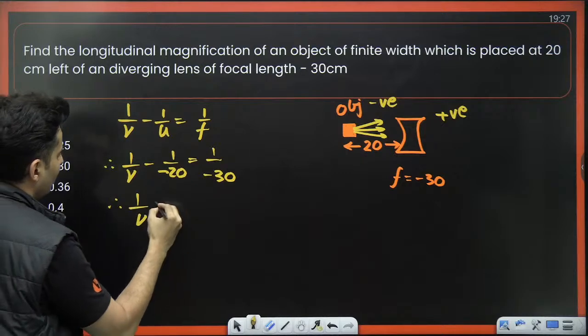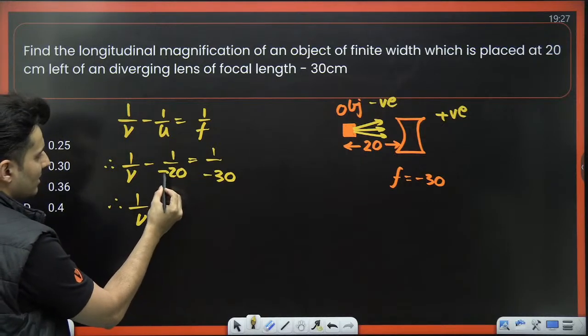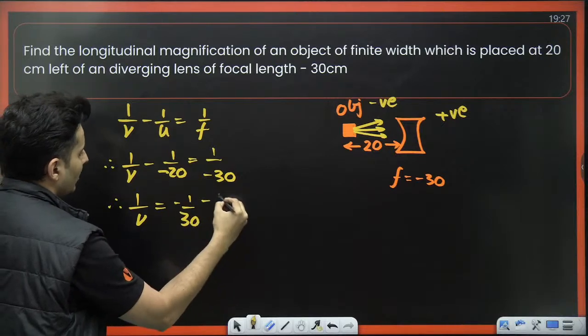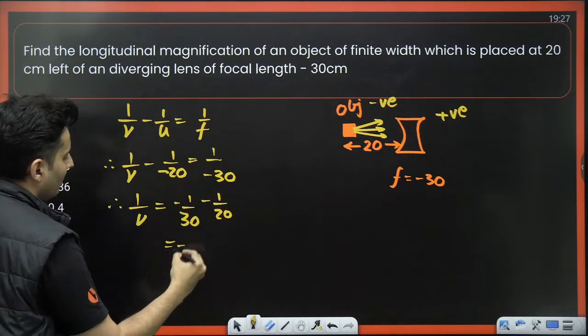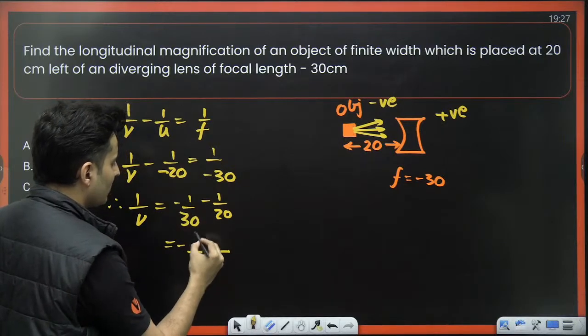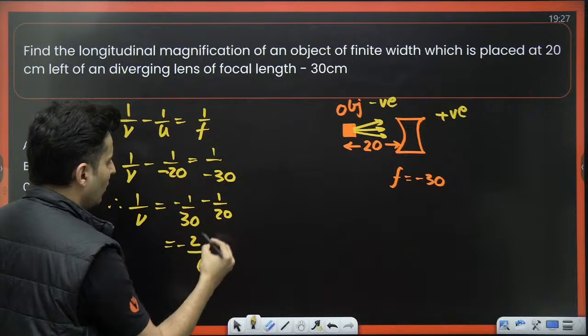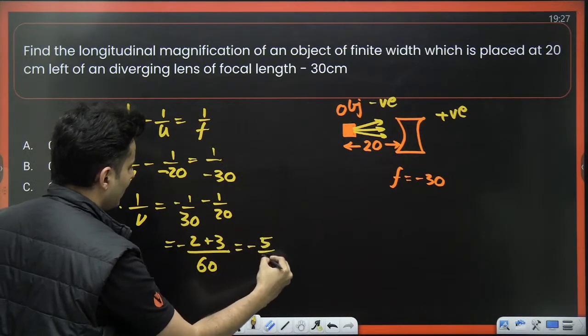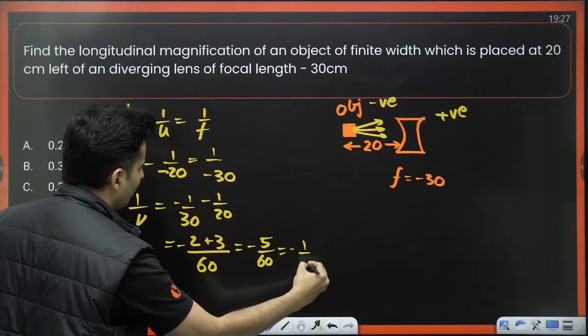So therefore 1 by V minus is plus. Take it on the other side, again becomes minus only. So it will become minus 1 by 20. Take minus sign common. 30 and 20 LCM is 60. 30 goes with 60 2 times. 20 goes with 60 3 times. So 2 plus 3. So it will be minus 5 by 60, which is minus 1 by 12.